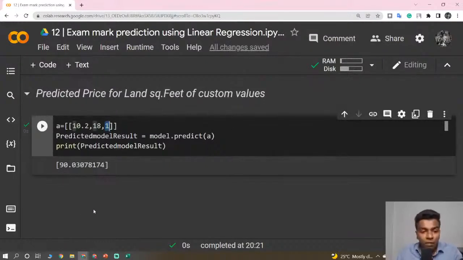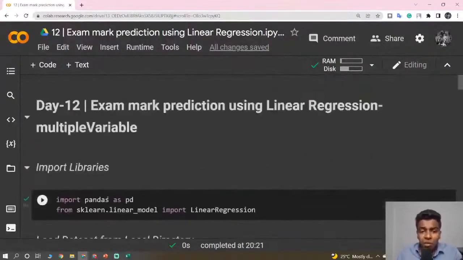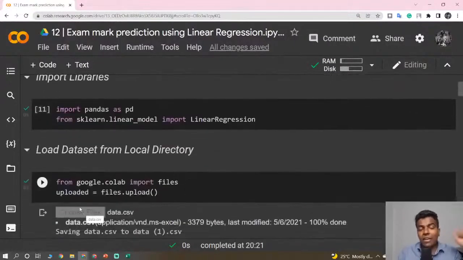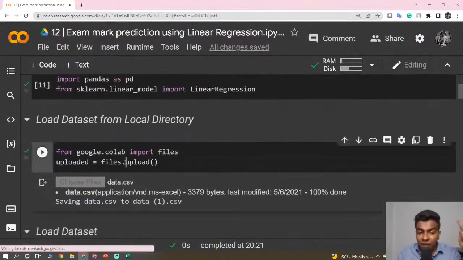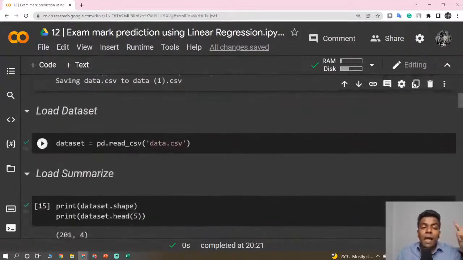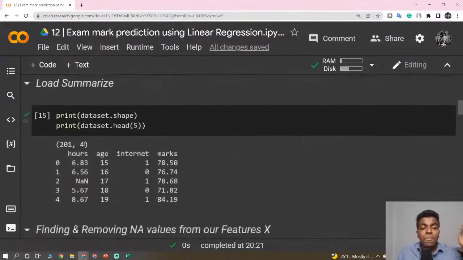So that is what we did in this project. I'm repeating it once again before going for the hackathon. First of all, we are importing the libraries: pandas for handling the data, and the algorithm which we are going to use is linear regression. Then we uploaded the dataset into the online notebook by using the google.colab files library, and then we loaded the complete data into a single variable called dataset by using pandas.read_csv.